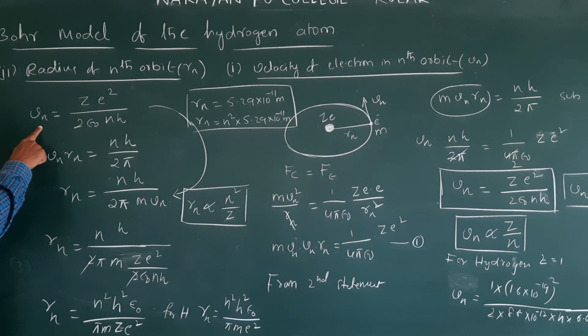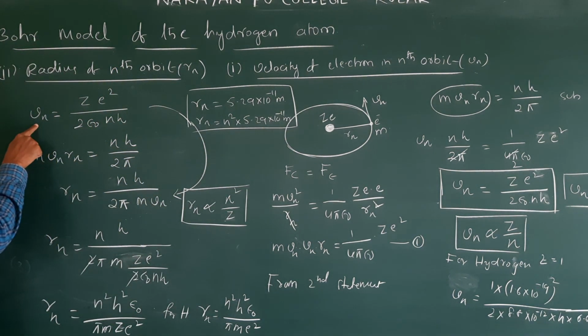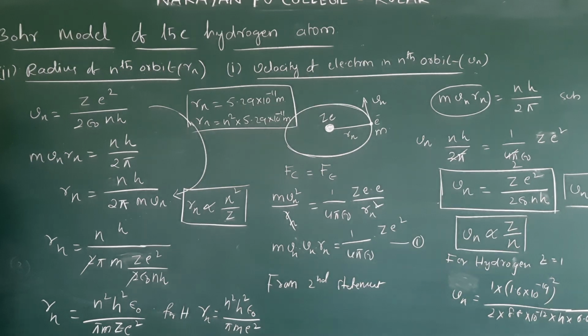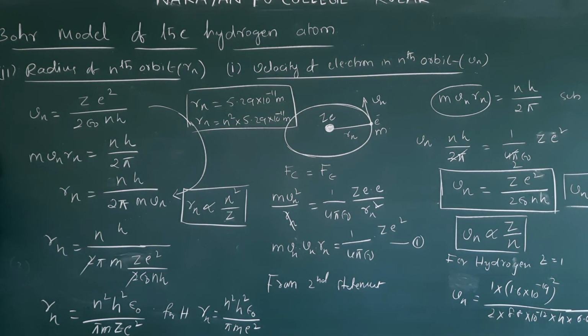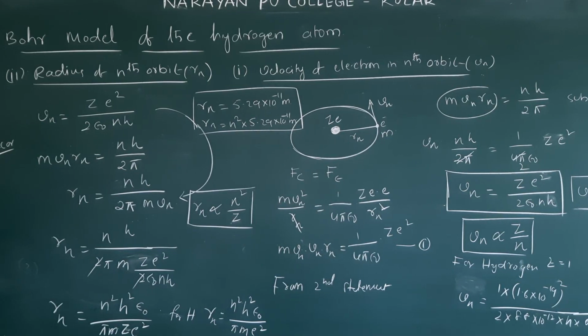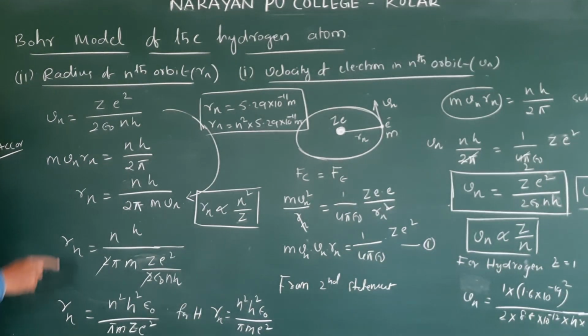Draw this figure, and we know the velocity of electron in the nth orbit, Z square by 2 epsilon naught nh. Next, according to the second postulate, write down m Vn Rn is equal to nh by 2 pi.